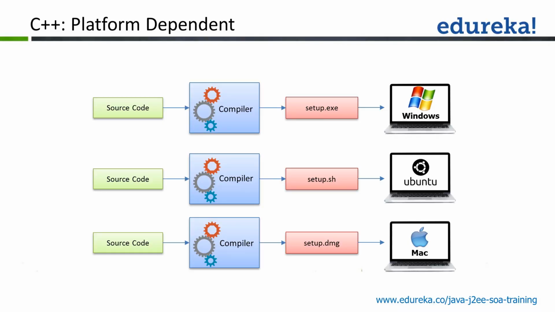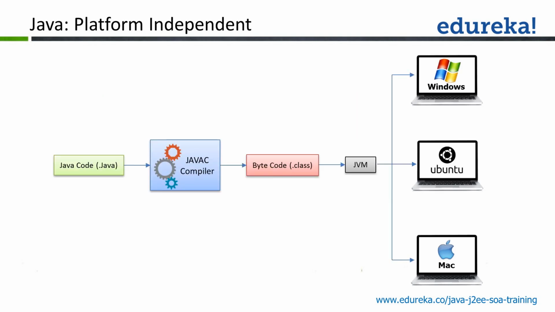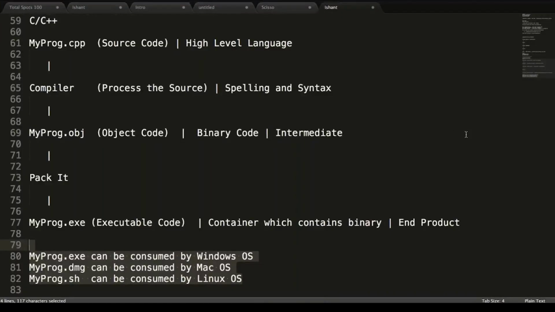So if you can see, C++ is platform dependent. Once you get the end product, the compiler will not generate the end product, the compiler will just generate the juice. So every operating system would require a different extension. It means it's one bigger challenge for the industry to pack up the juices.